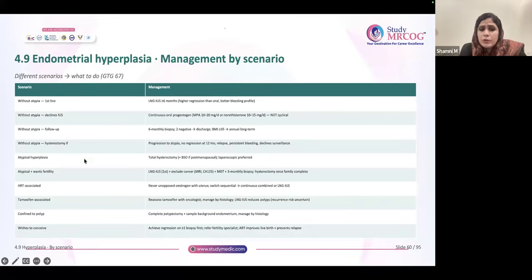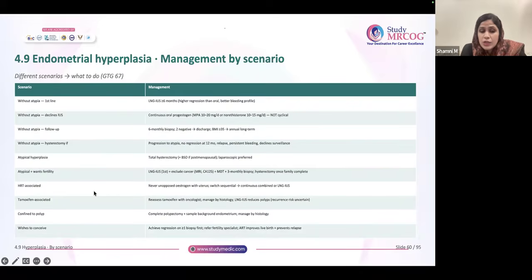Without atypia, you have to do hysterectomy if there is progression to atypia, no regression at 12 months, relapse, persistent bleeding, declining surveillance. Atypical hyperplasia, you have to offer total hysterectomy with or without BSO in premenopausal, with BSO in postmenopausal. Laparoscopy is generally preferred here. And if fertility is desired, LNG IUS, exclude cancer by doing MRI, CA125, MDT, 3 monthly biopsy, 1 negative biopsy, you send her to the fertility specialist, ART, and do hysterectomy finally once family is complete.